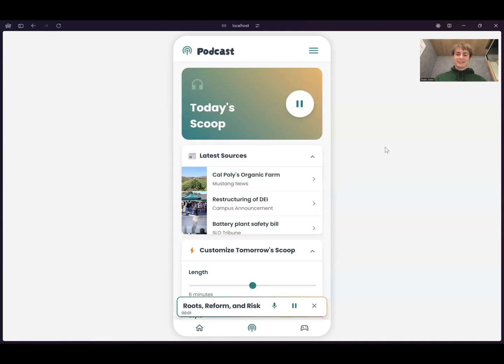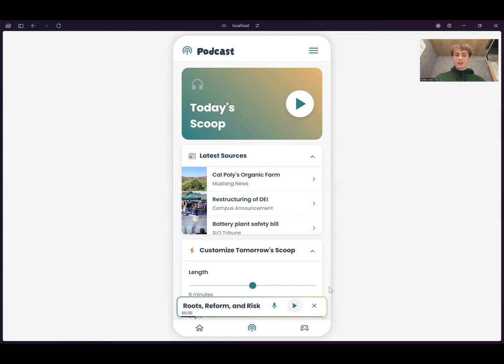Hey Ella, we're going to be taking a look at what's happening at Cal Poly and how that's impacting the surrounding community. We've got three really fascinating articles to dive into today. The first is about Cal Poly's student-run organic farm. Okay. The second one focuses on the restructuring of Cal Poly's Office of Diversity and Inclusion. Interesting. And finally, we've got one covering proposed legislation that could impact a battery plant project in Morro Bay. Yeah. But let's start with this amazing farm. Okay. So it's an 8-acre organic farm run entirely by students at Cal Poly.